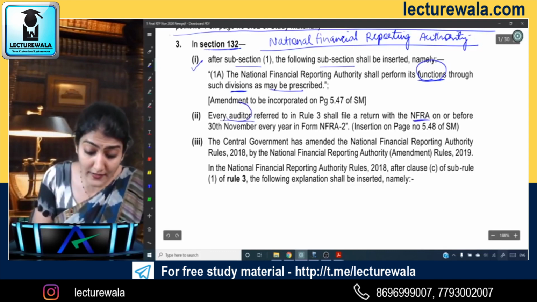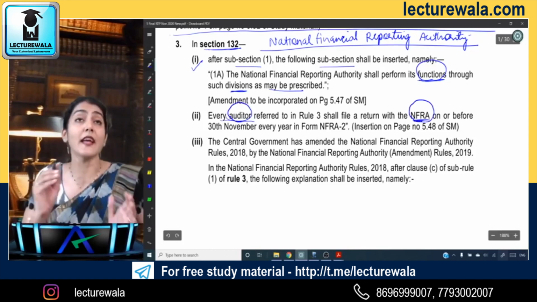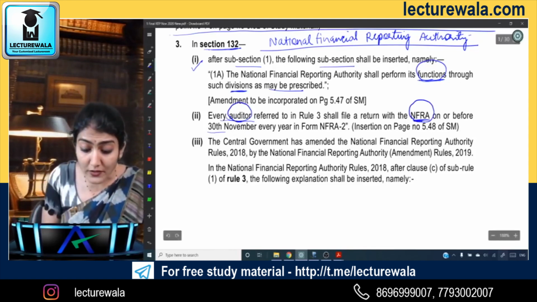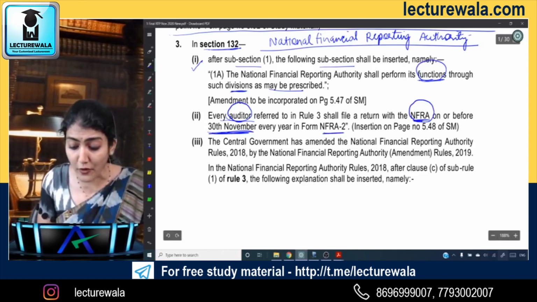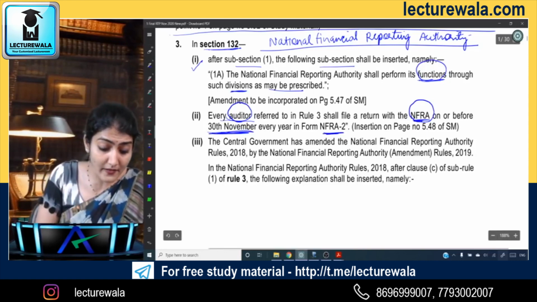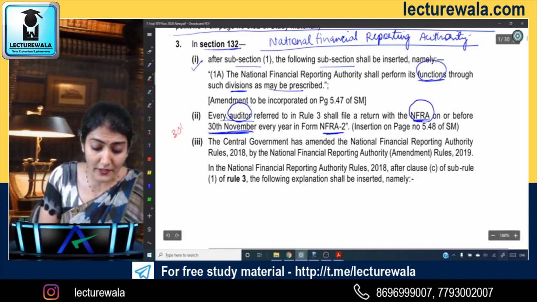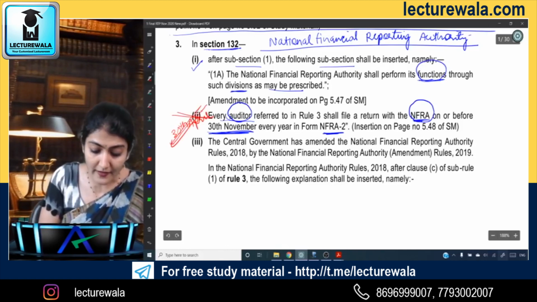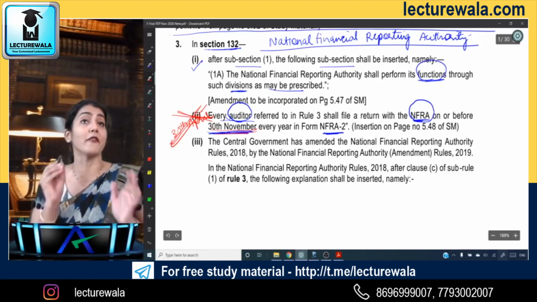So now the auditor has to file a return with the NFRA on or before 30th of November in form NFRA 2. Earlier this 30th of November was 30th of April. Now that 30th of April is not there, it has been replaced with 30th of November.